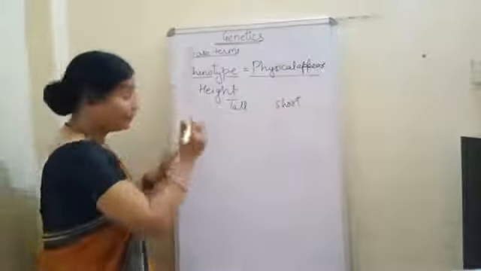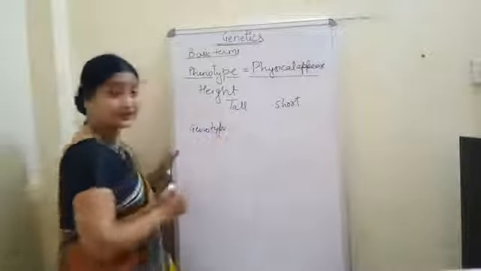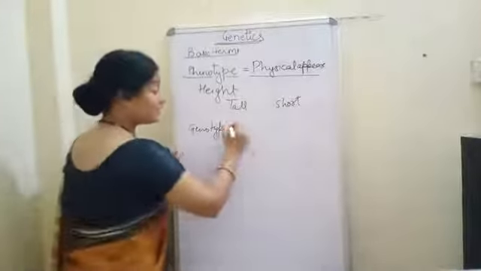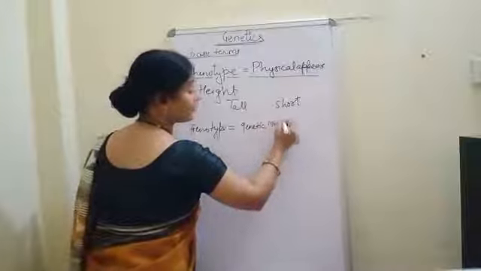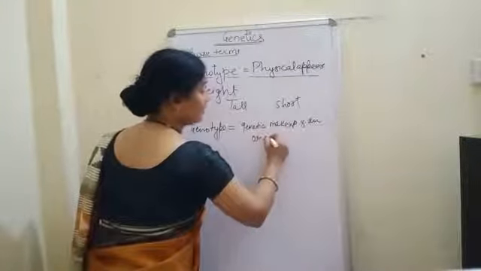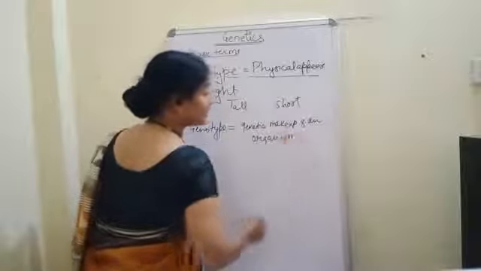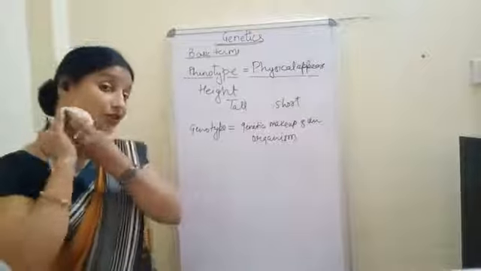Then we talk about the genotype. What do we do in this case? We see the genetic makeup of an organism. The genetic makeup of an organism is called the genotype.